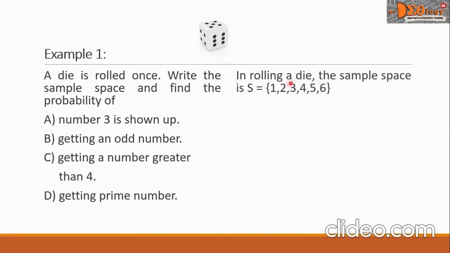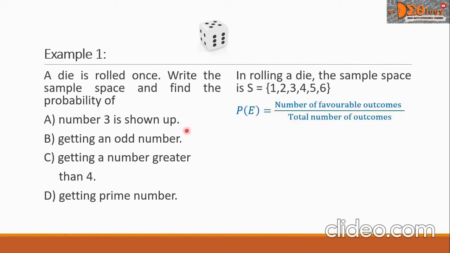In rolling a die, the sample space is S equals, the elements are 1, 2, 3, 4, 5, and 6. And then, let us write our formula. The probability of event E equals the number of favorable outcomes all over the total number of outcomes.